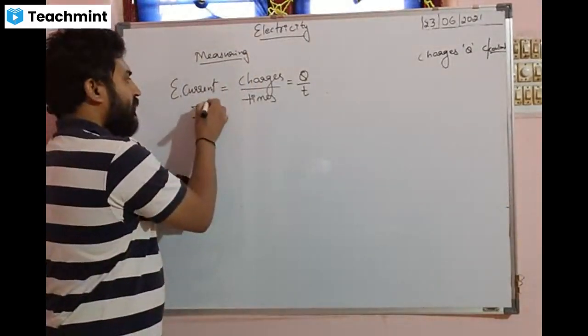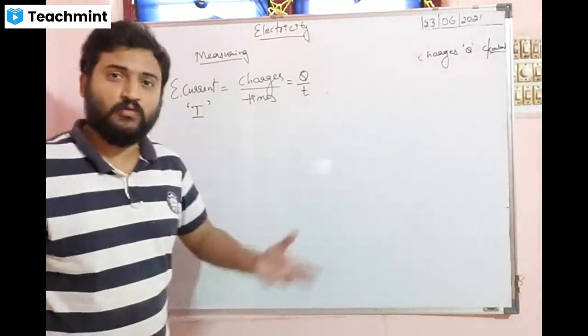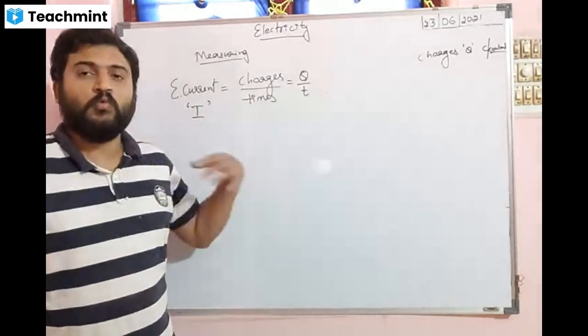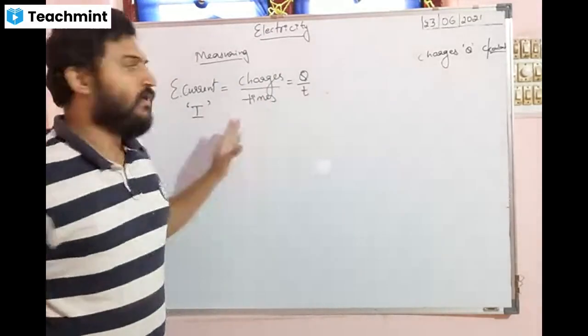Current is denoted by the alphabet I, and here also there is one scientist who is responsible, who told us this is the method of measuring the electric current, that is charges per unit time.